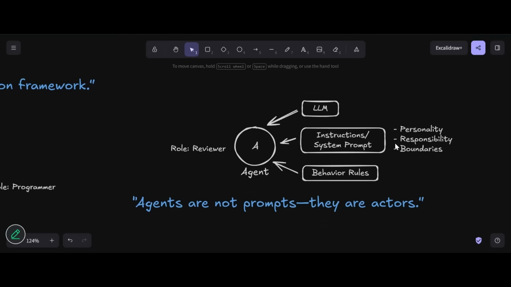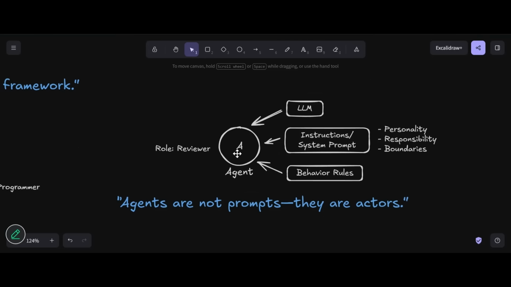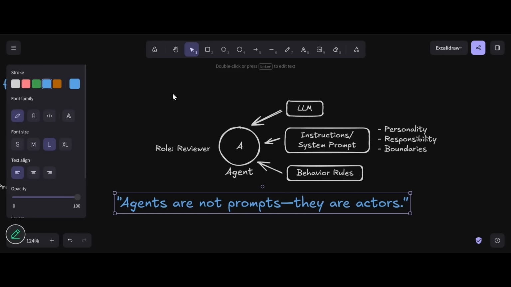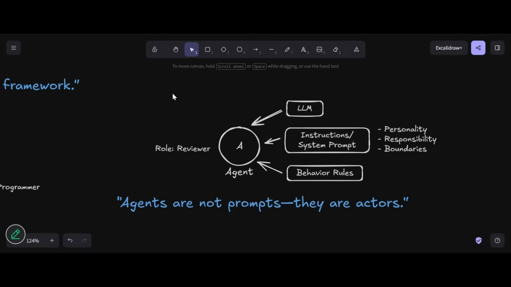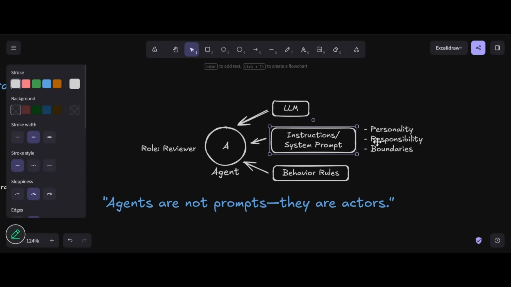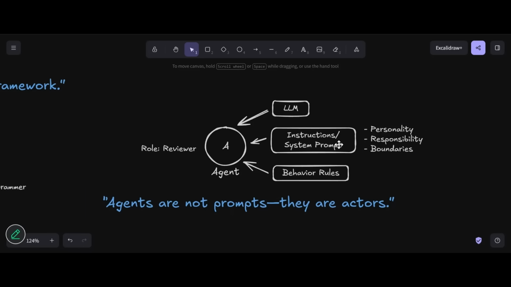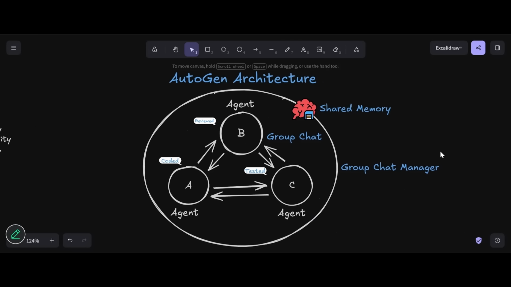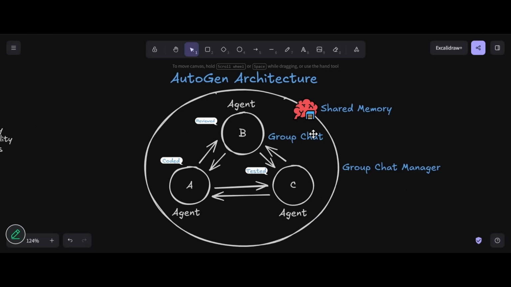If we deep dive into more details, an agent is an LLM plus instructions plus behavior rules. Agents are not prompts, they are actors. Examples: reviewer agent, refactor agent, test agent. System messages define who the agent is. This is where personality, responsibility, boundaries are set. This is why agents behave differently, even with the same model. AutoGen doesn't run chains. It runs conversations. Agents can respond to each other, critique responses, build context over time.